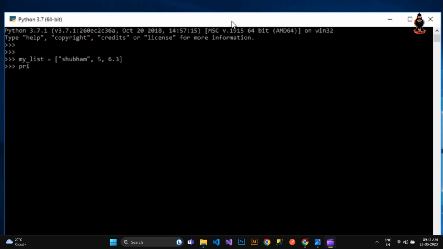Once that is done, press enter, and you can see my list is ready. And if I try to print this particular list, let me use my print command, and in parentheses I just need to give the variable name, and that's done. So here in my list I have 3 elements. One is a string, that is Shubham, second is an int, that is 5, and third is 6.3, that is a float.